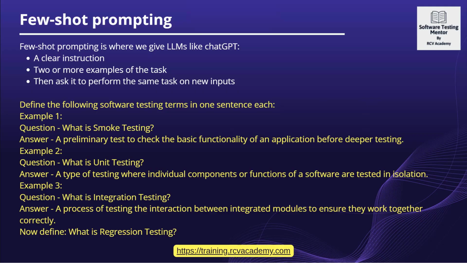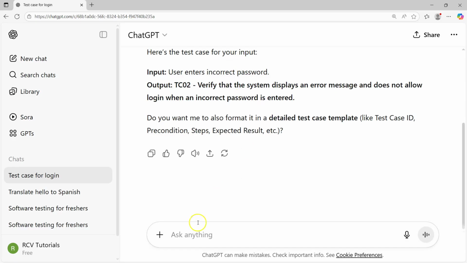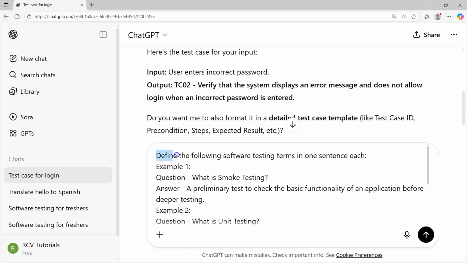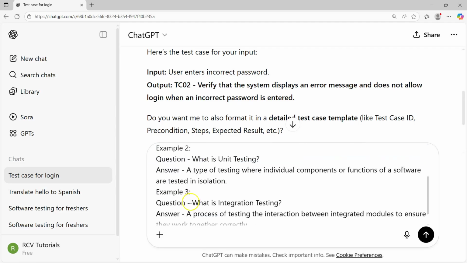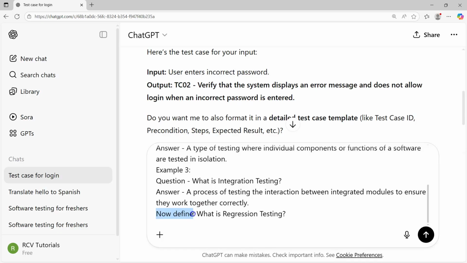Okay, now let's go ahead and get this prompt, and I'll show you how ChatGPT will respond to this prompt, which is a few shot prompt. So let me paste that whole few shot prompt here. I have provided the instruction here: define the following software testing terms in one sentence each, provided 3 examples here, and then I'm asking now, explain what is regression testing.